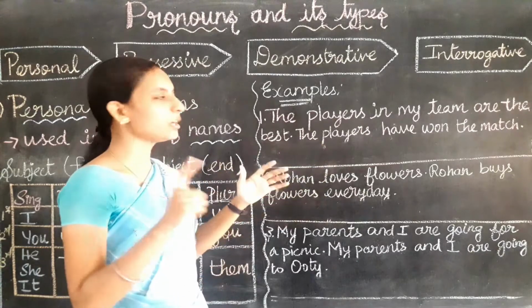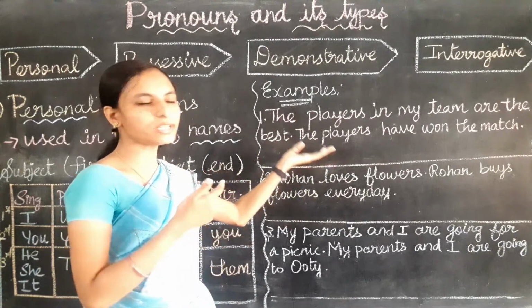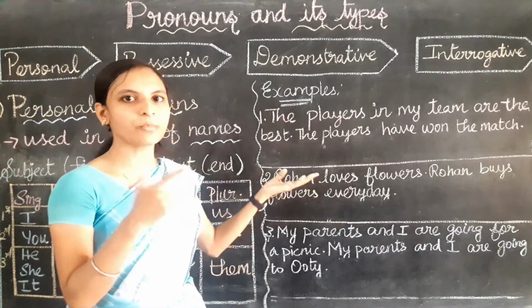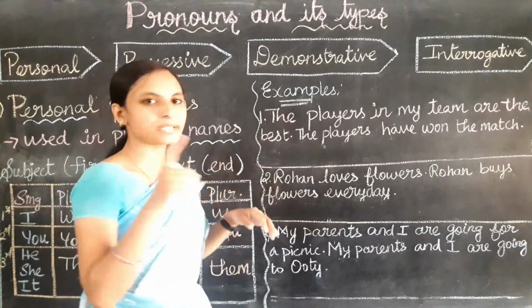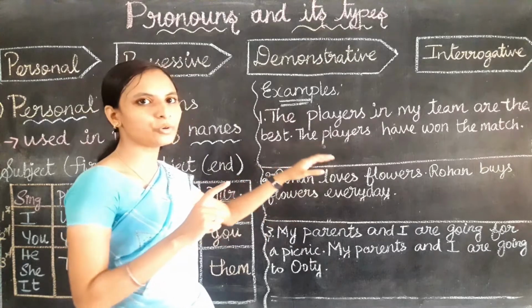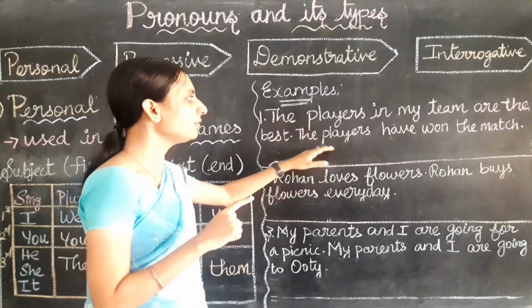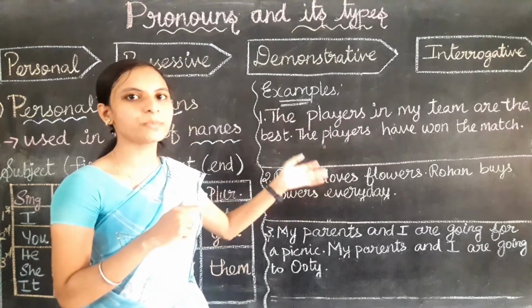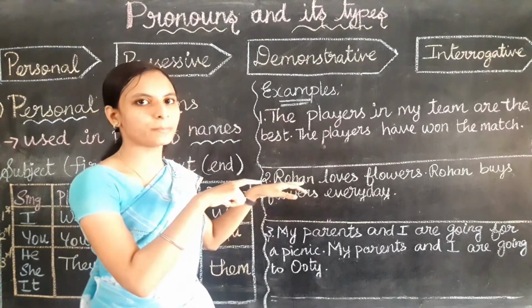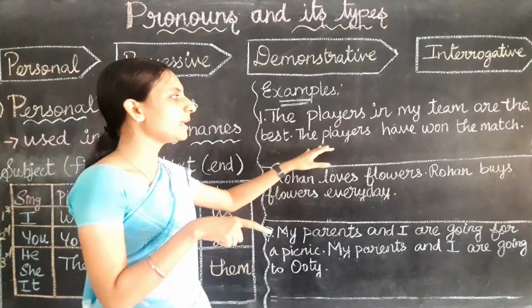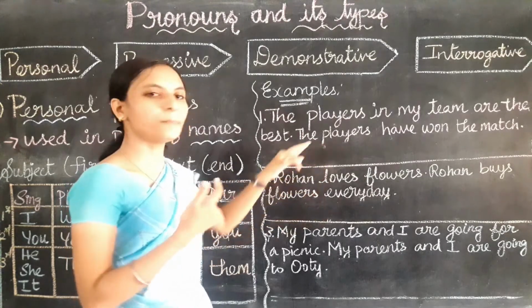Okay. Let's find out the singular or plural. If the noun belongs to singular form or plural form. Players means what? Does players represent singular? No, it represents plural. So it is a plural noun, and we need to find out whether it is first person, second person or third person. Yes, players means we are talking about players. They are not here. So players is third person and plural.